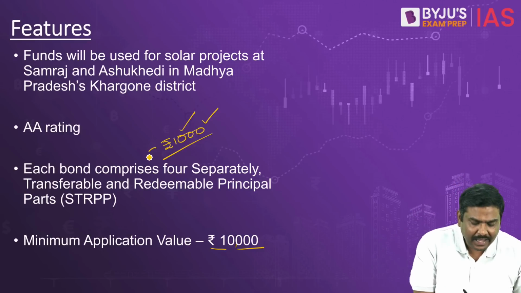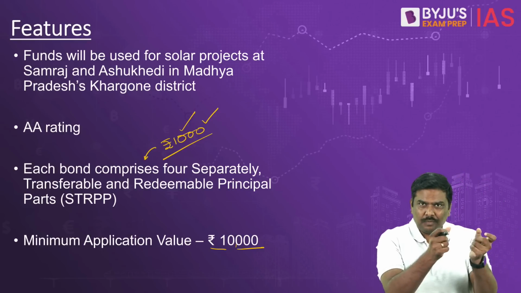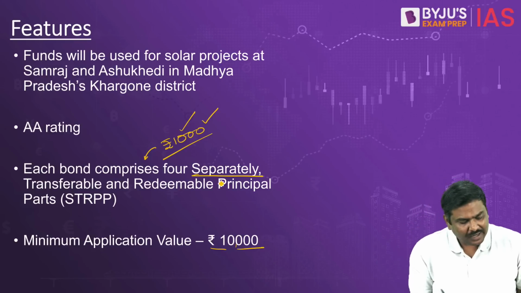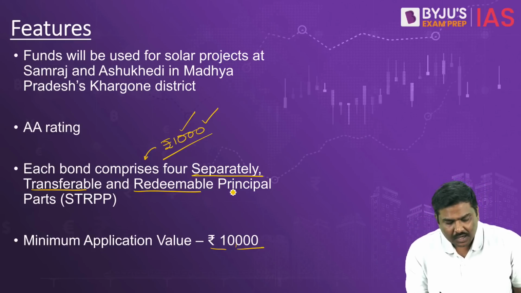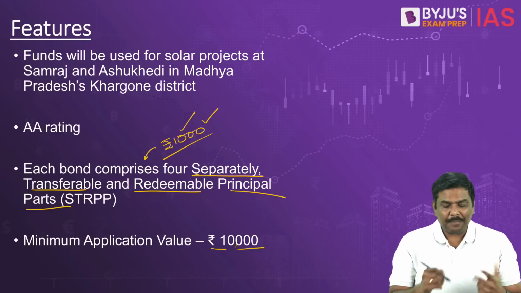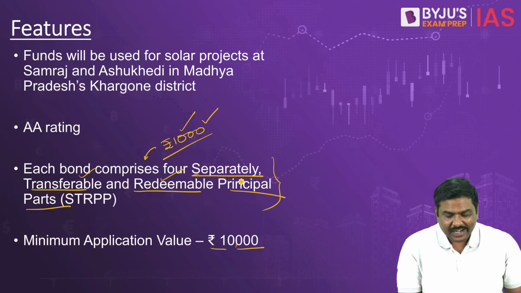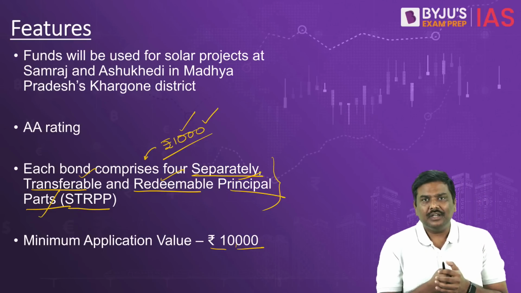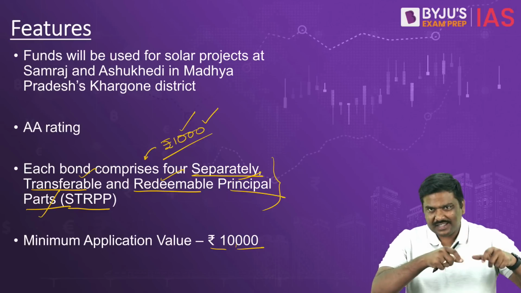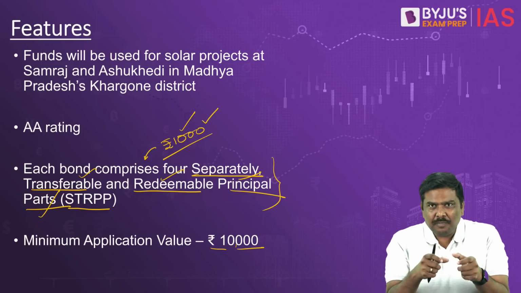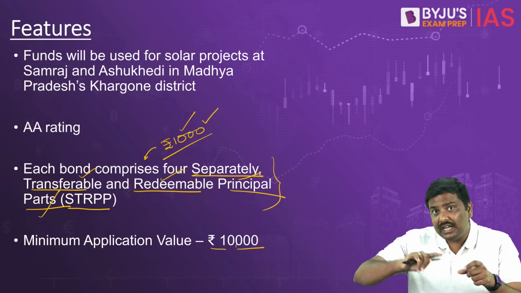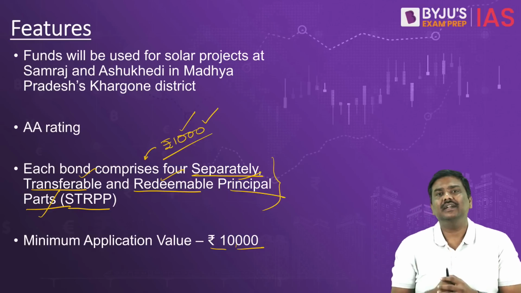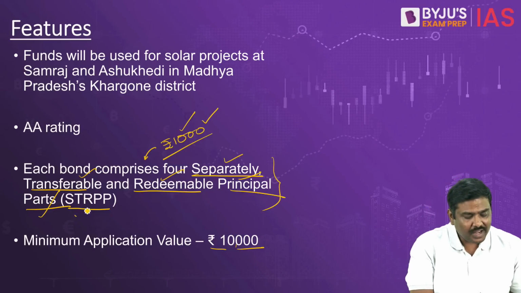Third point, each of these bonds, you take one bond, will have four parts. Remember the term here: separately transferable, redeemable principal parts. Separately transferable and redeemable principal parts. STRPP. What is the meaning of it? A bond has been purchased. Let's say this is the municipality bond, and this bond will have four parts. And individually each of these parts you can trade in the market. You can redeem in the market. That is the basic idea of STRPP.